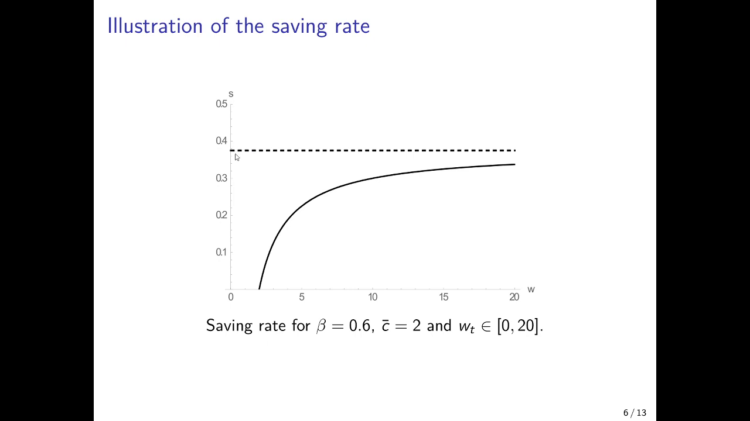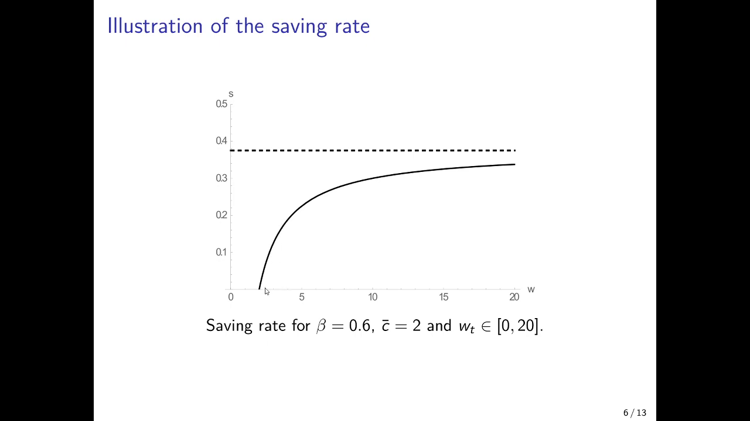And for illustration, I've plotted here the saving rate for an increasing income level for the given parameters when beta is equal to 0.6 and subsistence consumption needs equal to 2. Now, if the wages are lower than 2, of course, the saving rate is 0 because then people would use all their income to buy consumption to be able to cover their subsistence needs. Only once income increases above the level where subsistence needs can be covered, the saving rate increases.